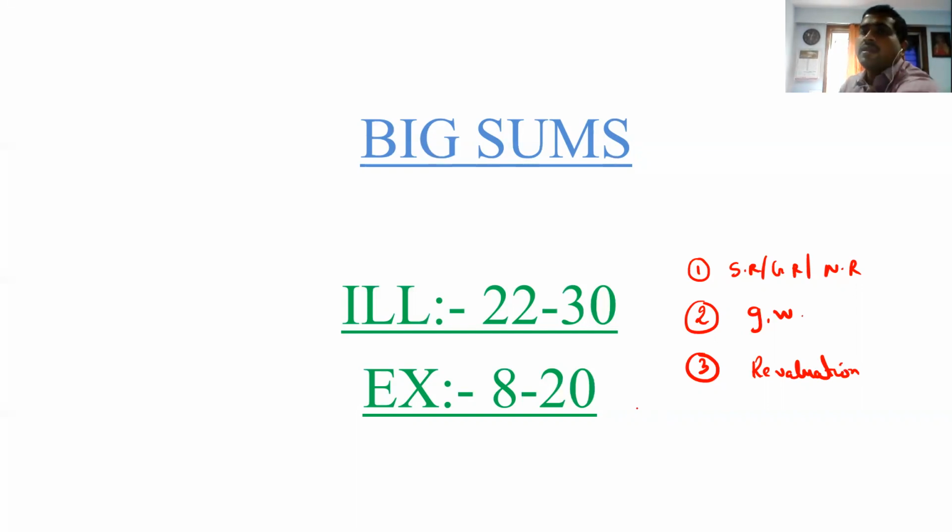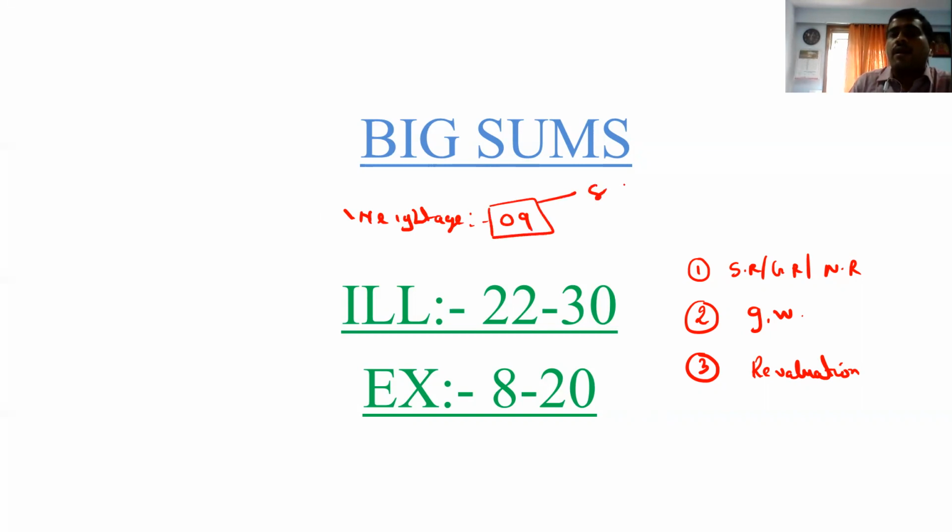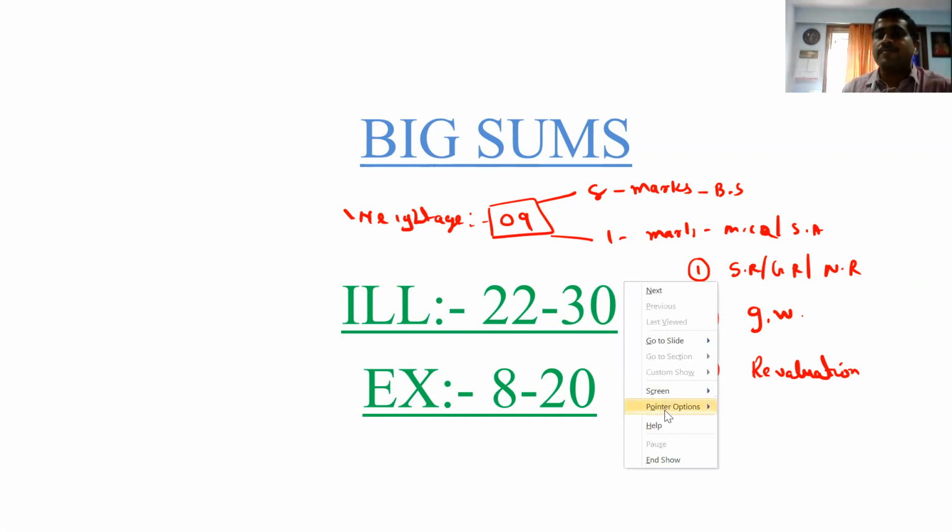The main point is that the weightage of this particular chapter comes to 9 marks. And in that 9, 8 marks is for the big sum. 8 marks we have to solve a big sum and 1 mark is for the MCQ or short answer. So the biggest part is the big sums that we have to calculate.